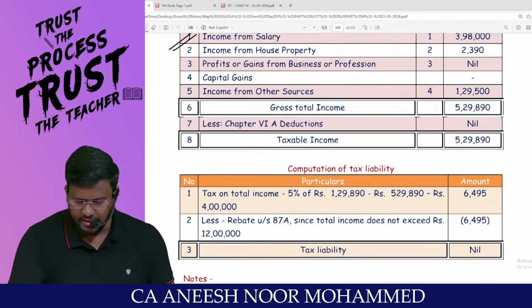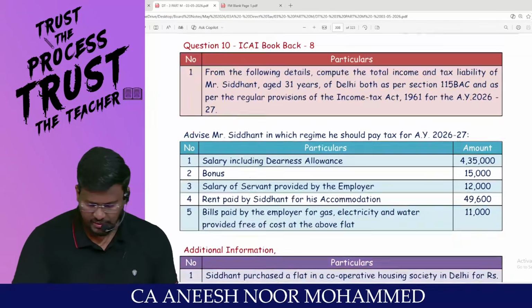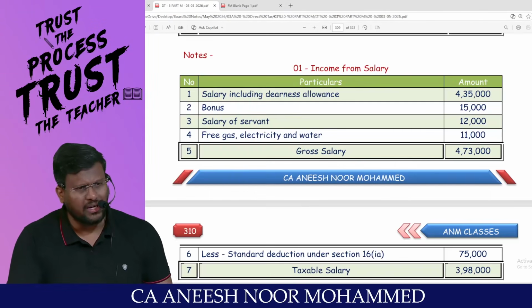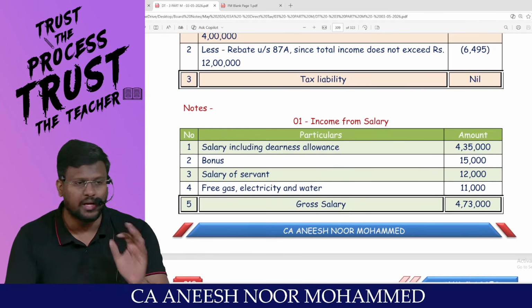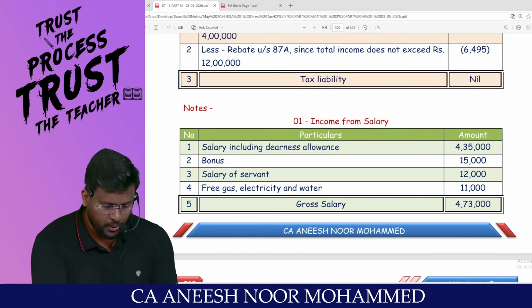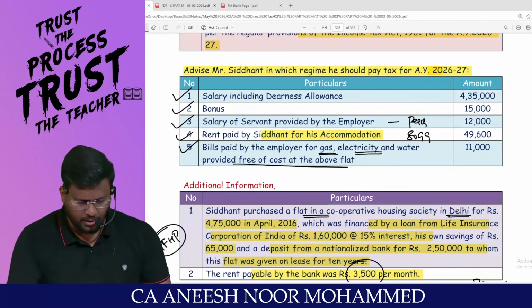Number one, the first head is income from salary. Can we calculate the income from salary? Yes, sir. First, which tax regime? Default tax regime. Is default tax regime 'I love you' or 'I hate you'? I love you. So for income from salary, all details are already given in the question.